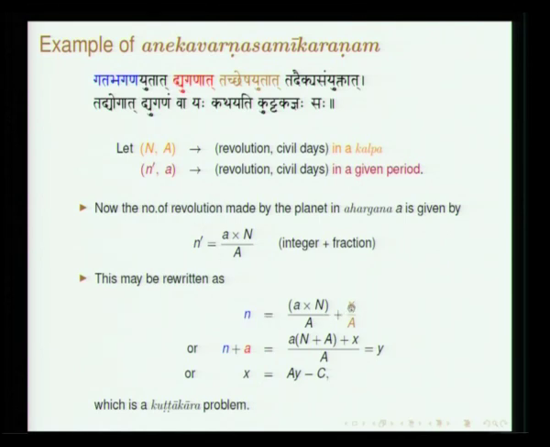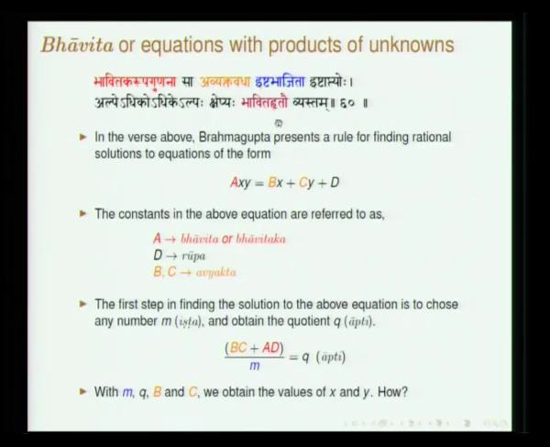This is x by a, and you add a on both sides and you get an equation of this form. This is a Kuttaka problem. If one is able to solve it, then he is a Kuttakajña. Then the Bhavita problem. Bhavita, as I was mentioning, refers to the product of two unknowns.